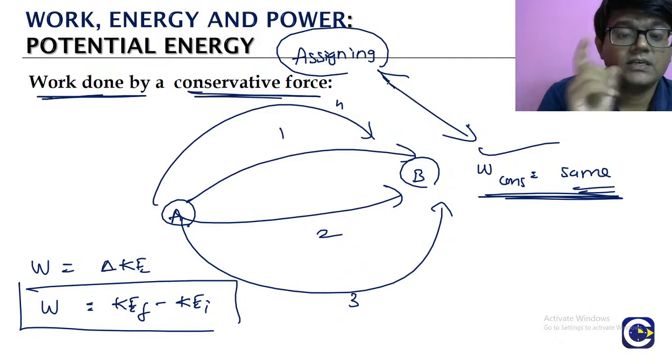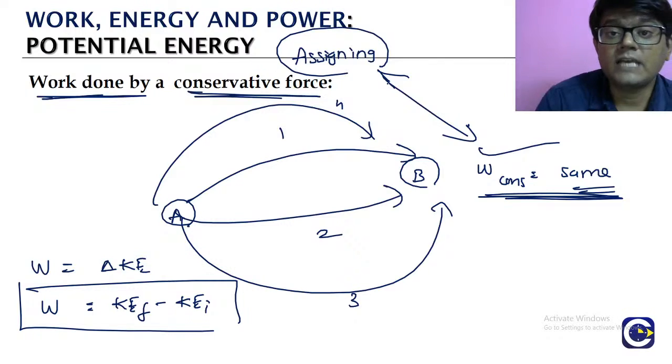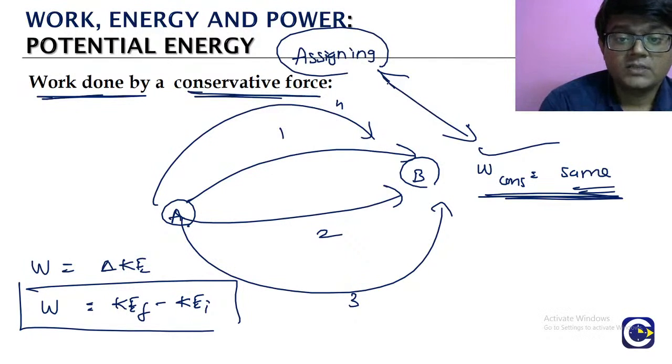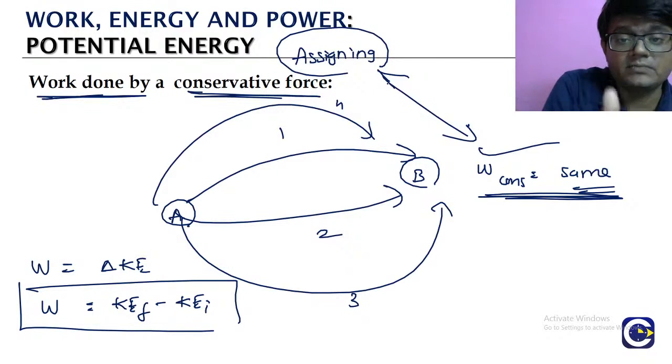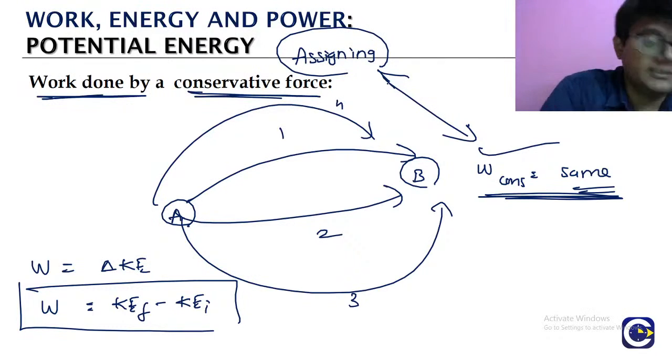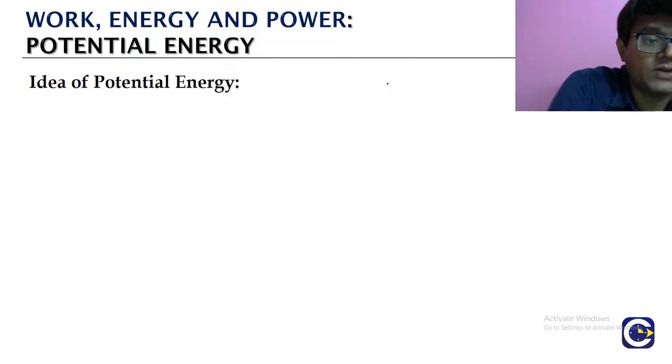That is the reason why, remember in the discussion about the types of energy, we said potential energy is not a real energy. Potential energy is not really possessed by the body. It is basically the interaction between the object and the conservative force. The work done by the conservative force is adjusted in an energy term. That is what we are calling the potential energy. How it is adjusted, we will see. How it will get adjusted, we will talk about it.